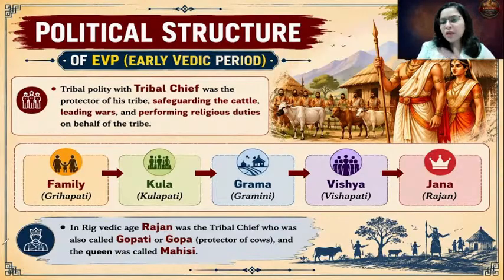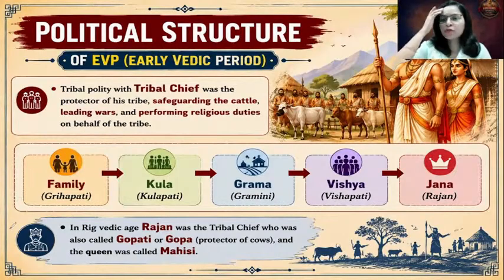Okay, I hope this basic political structure of Aryans is pretty clear. So you need to remember this. First point, you need to remember that Aryans were tribal in nature, they were nomadic in nature, and the main occupation was pastoralism. Hence, the political structure was tribal in nature. Okay, and the organization: family, then Kula, then Grama, then Vishya, and Jana. The head of the family was Grihapati, the head of the Kula was Kulapati, the head of the Grama village was Gramini, the head of the Vishya was Vishapati, and finally, Rajan was the head of the Jana. Rajan was the tribal chief.